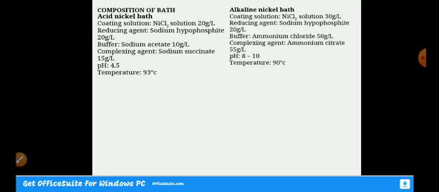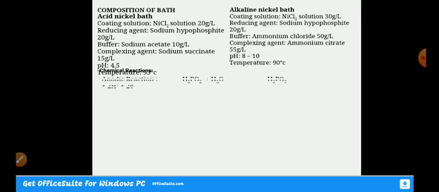And as the buffer, here we are using sodium acetate. Since it is acidic, we have to maintain an acidic pH, that is pH 4 to 4.5, and in the alkaline bath we are maintaining pH 8 to 10. So ammonium chloride is what we are using here. The complexing agent is ammonium citrate, and here we are using sodium succinate, and the temperature is almost the same.